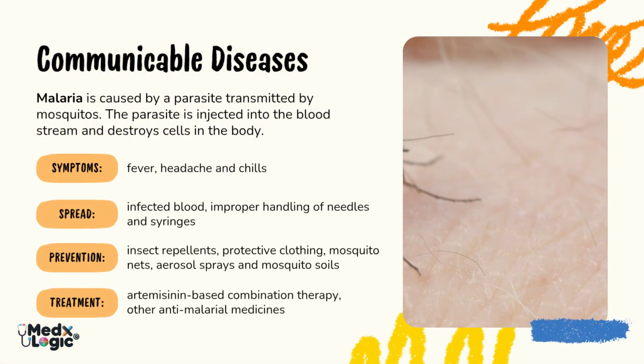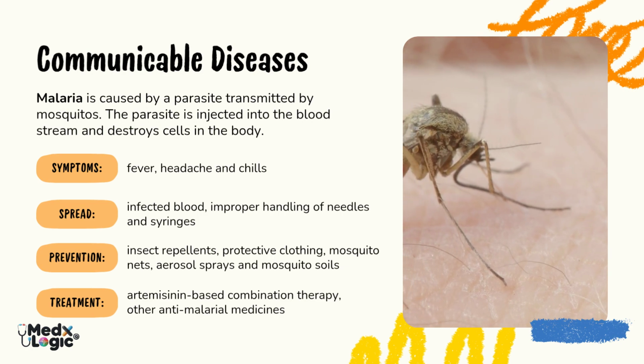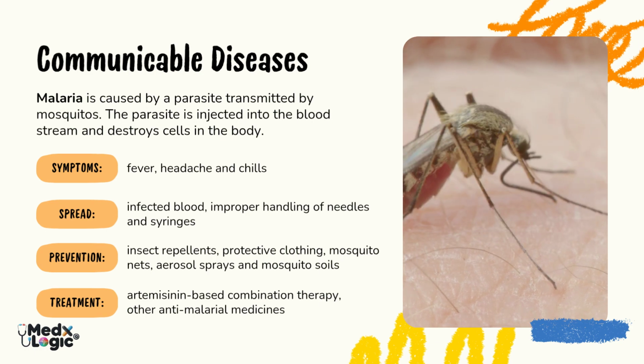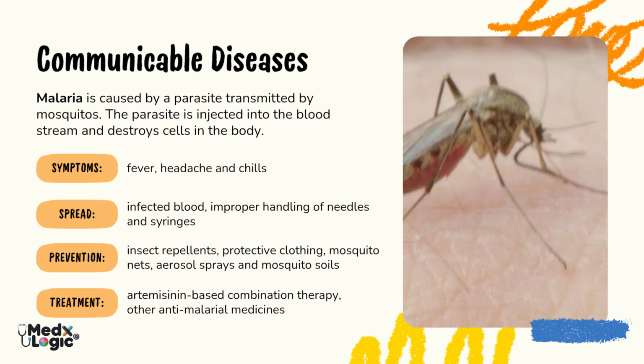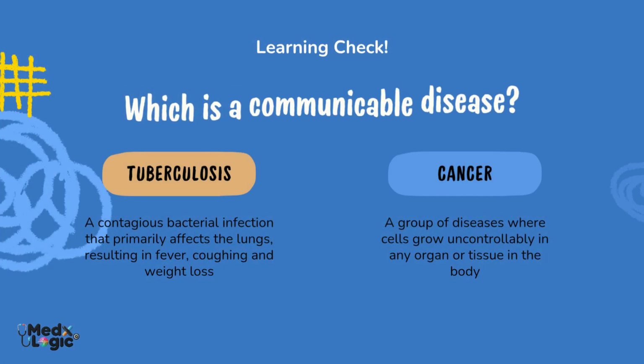Malaria is a communicable disease caused by a parasite transmitted by mosquitoes. It causes fever, headache, and chills. Prevention includes mosquito control measures such as nets and repellents. Treatment involves antimalarial drugs like artemisinin-based combination therapy.